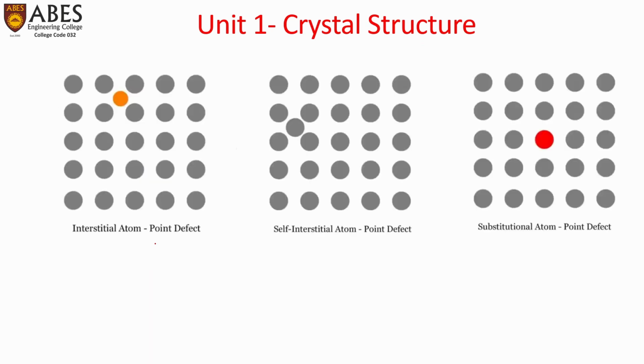This we can have a look at here. If any atom takes the interstitial position, it can be termed as interstitial point defect. Since this is the atom of some other type, it is an impurity interstitial defect. Here we can see in this picture, since the same type of atom is taking the place of the interstitial position, it may have come from some other place, then it is called self-interstitial atom.